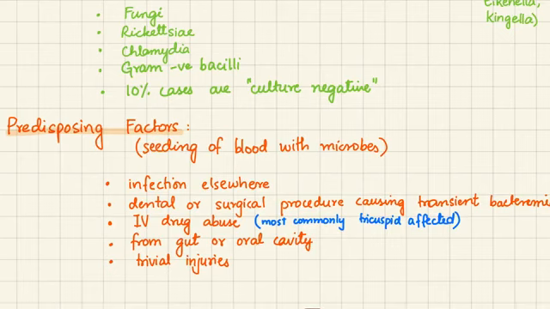And since that is intravenous drug abuse, and the venous blood first of all comes into the right atrium, the tricuspid valve will be the most commonly affected. Next, we can get bacteria from the gut or the oral cavity, and also trivial injuries throughout the body.